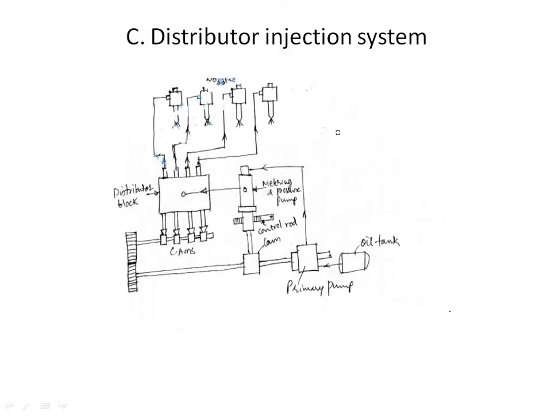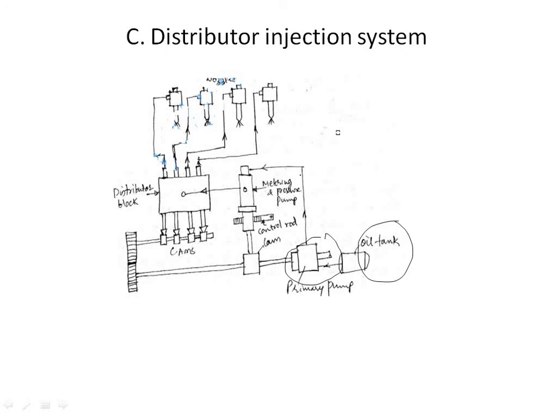Next, we'll be discussing the distributor injection system. What is the distributor injection system? In this system, a primary pump pumps the fuel oil. You can see this primary pump, which I have circled here, connected to the oil tank. The primary pump pumps the fuel oil from the main tank to the metering and pressure pump.